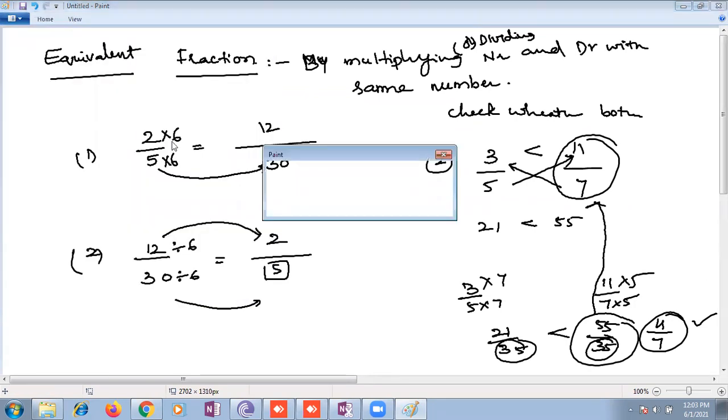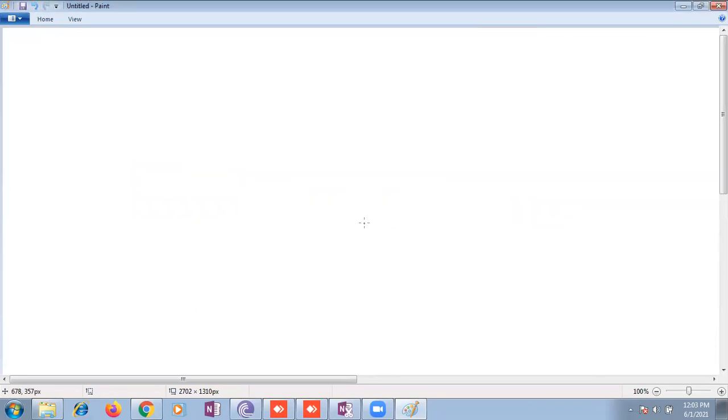You can check like that. Not only two fractions, you can compare many fractions also by making them like fractions. Suppose in the examination, the question is given like that: 3 by 5, 4 by 11, 15 by 7, 9 by 19, and 11 by 13.